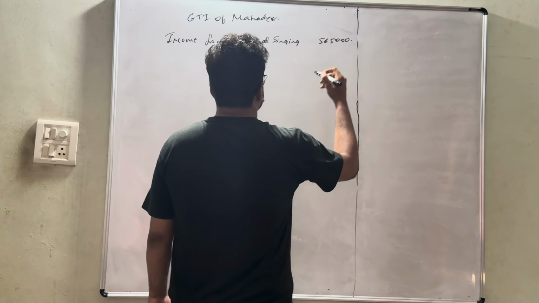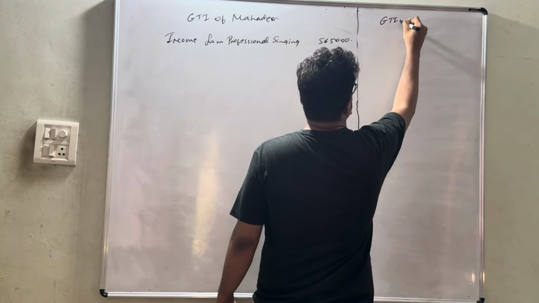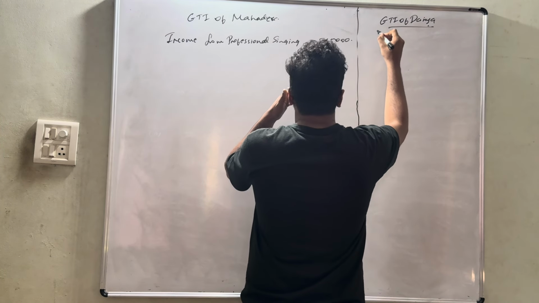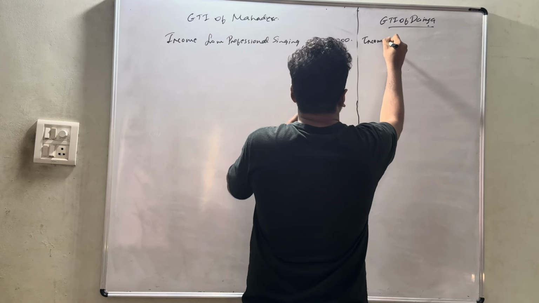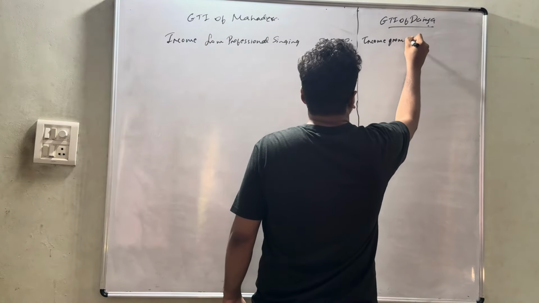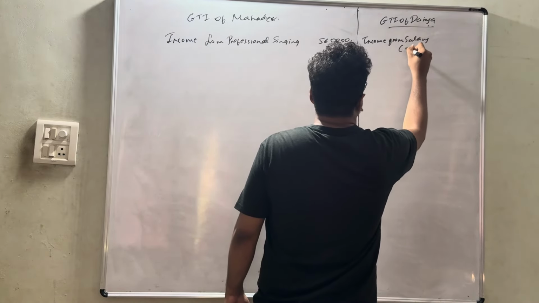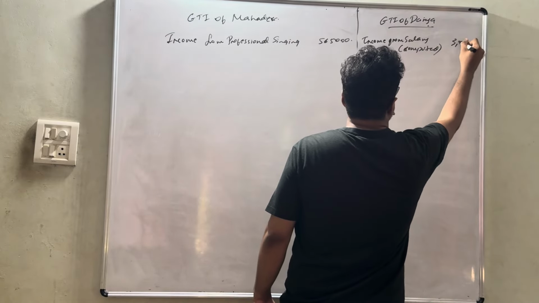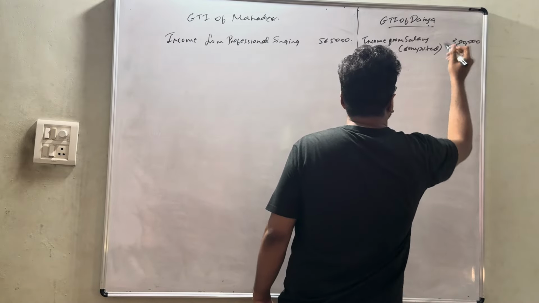They have stated the gross total income of Darya is nothing but income from salary that is computed, meaning the standard deduction of 50,000 or 75,000 has already been provided.